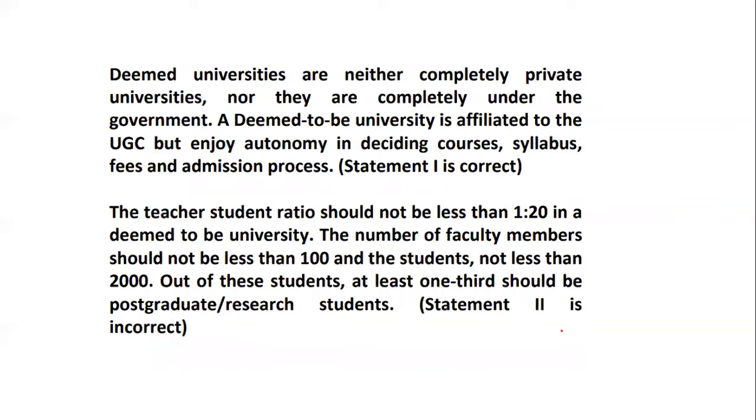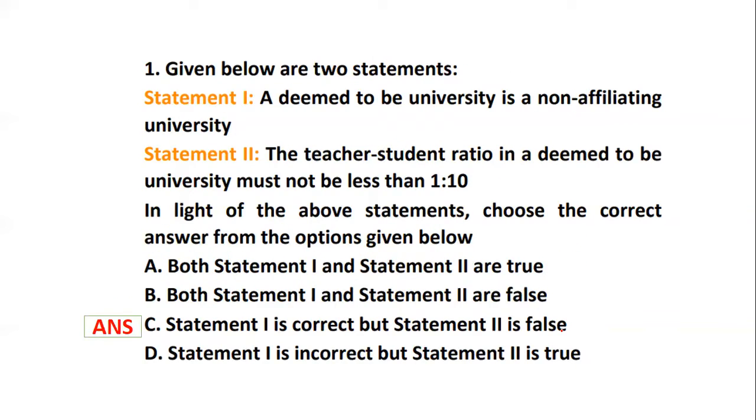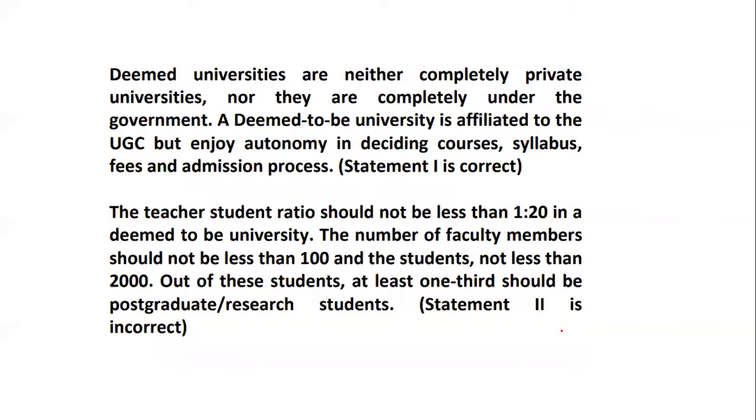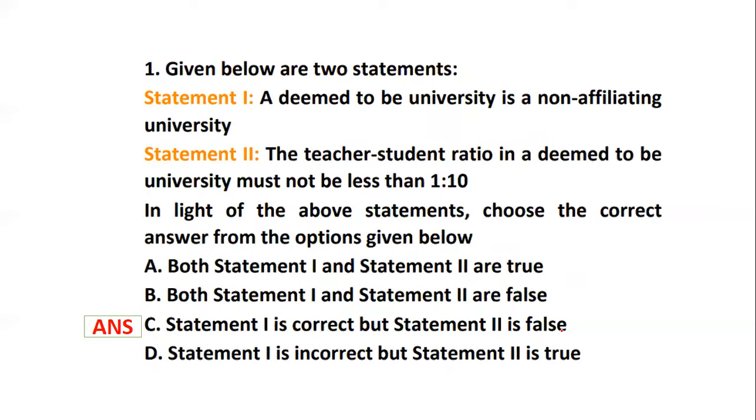Now, statement 2 said that the teacher-student ratio which they are talking about must be not less than 1:10. But if you see, the teacher-student ratio should not be less than 1:20 in a deemed to be university. The number of faculty members should not be less than 100, and the students should not be less than 2000. Out of these students, at least 1/3 should be a postgraduate or research student. So statement 2 stands to be incorrect because the ratio is 1:20 rather than 1:10. So from the given explanation, we can conclude that statement 1 is correct and statement 2 stands to be false.